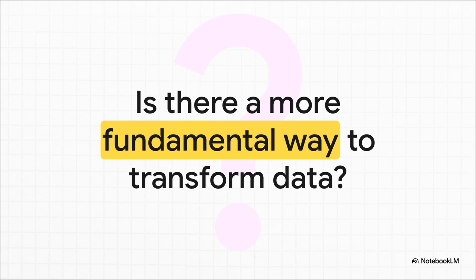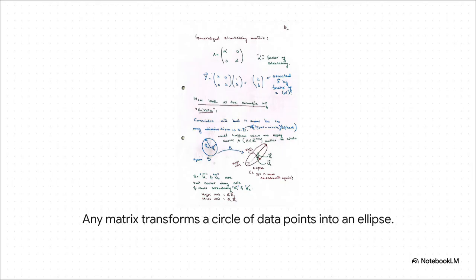This brings up a really fascinating question, right? We've seen how PCA rotates data to find variance. But is there maybe a more fundamental, a more geometric way to think about what any data transformation is really doing? And the answer is yes, absolutely. And it is just beautiful.